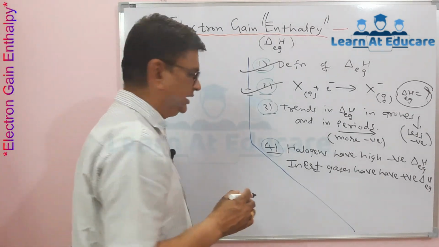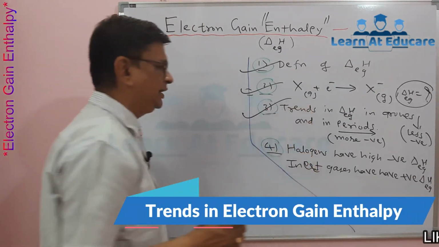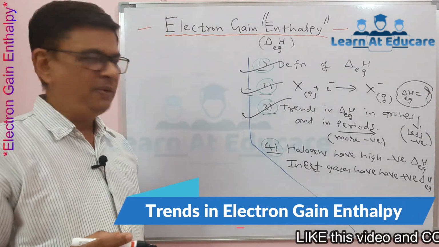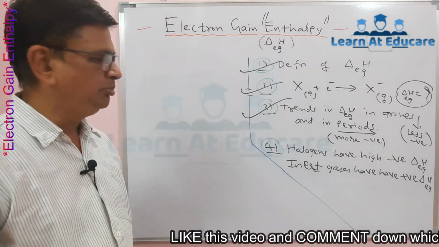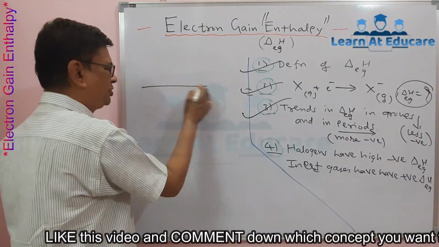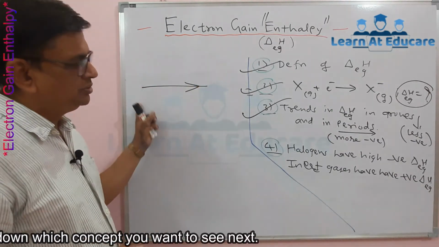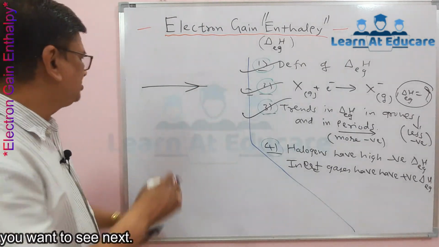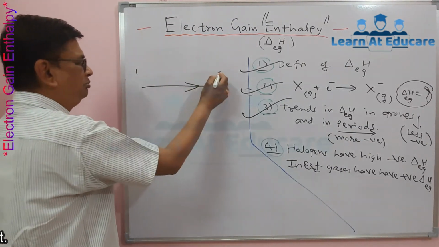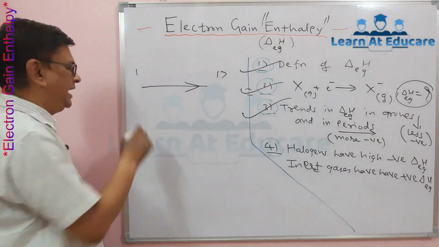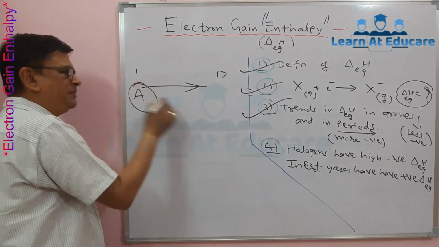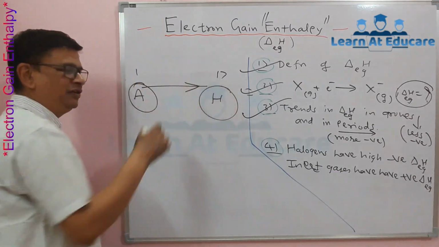Now we'll see the trends in electron gain enthalpy. Remember, in any period, from left to right, electron gain enthalpy becomes more negative. It becomes more negative from group 1 to group 17, that is, from the alkali metals to the halogen family.